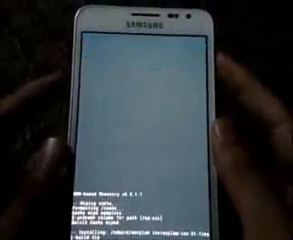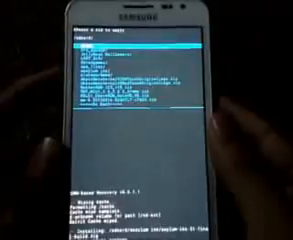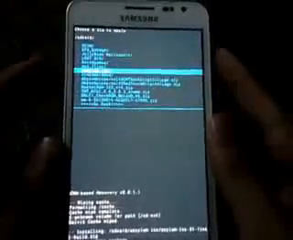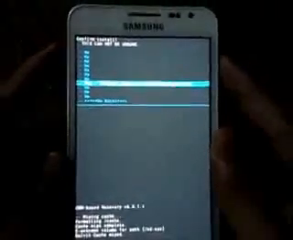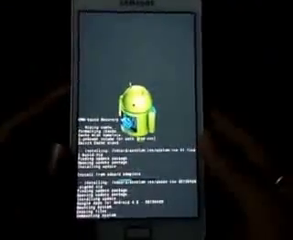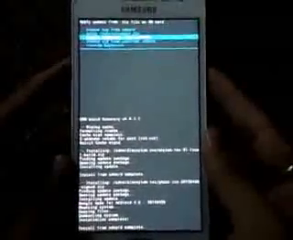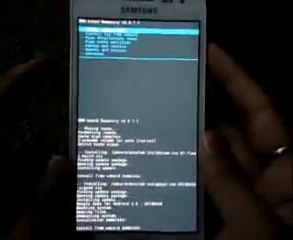Again go to choose zip from SD card and again install the G apps, the link 2. Yes install. Okay, now go back and hit reboot system.